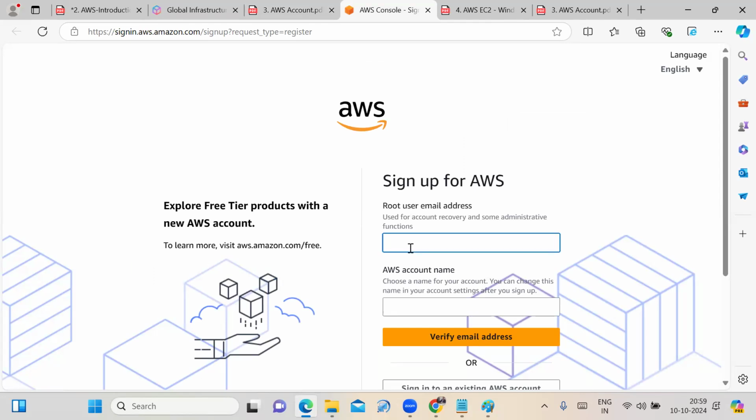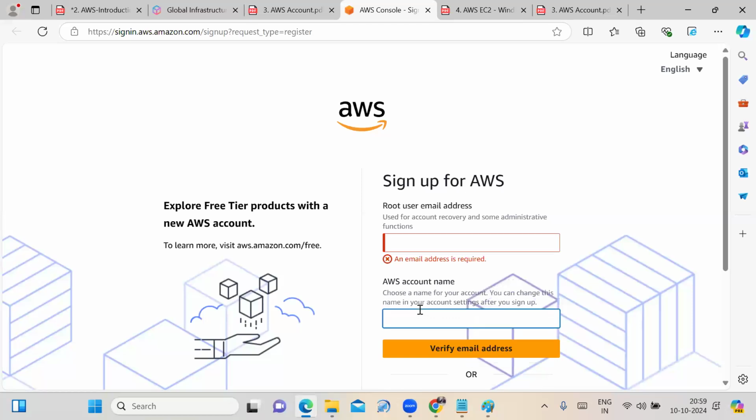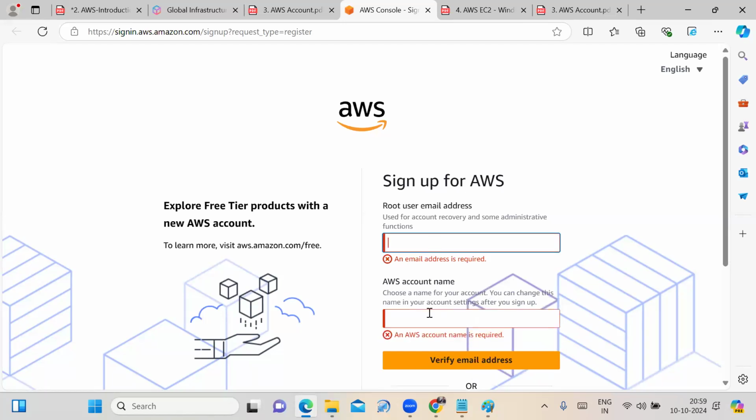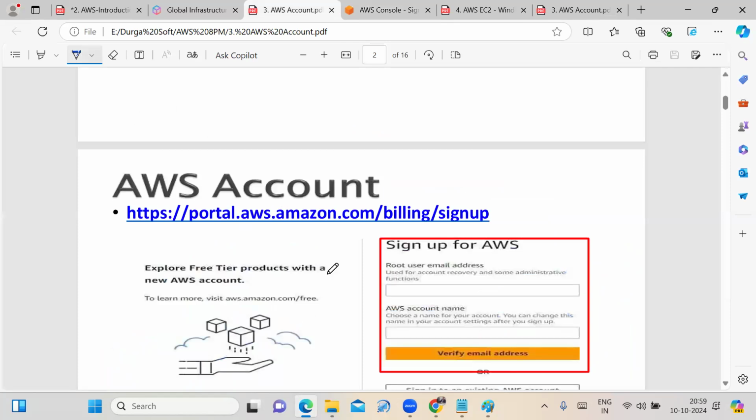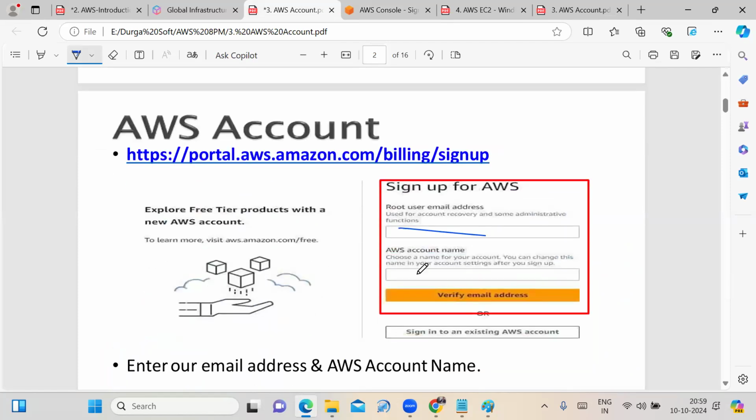Then you need to enter the AWS account name. While giving the account name, note that it's globally unique. Once you enter the mail ID and the account name, click on verify email address.